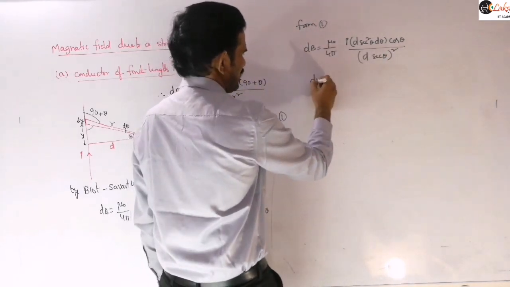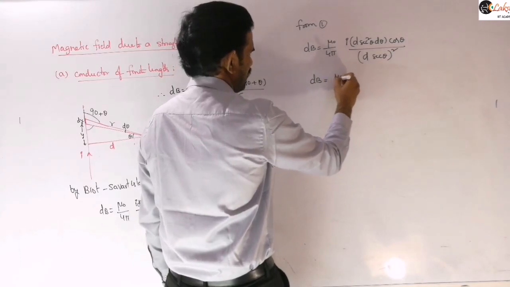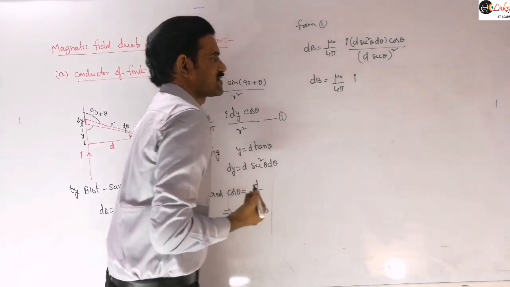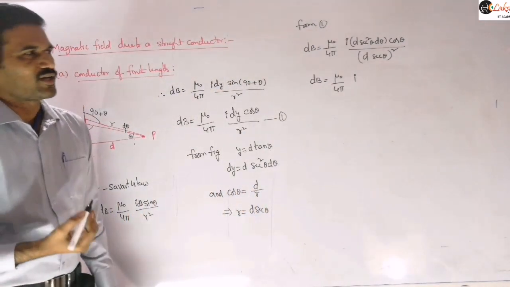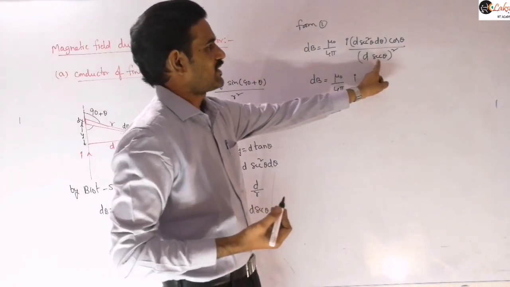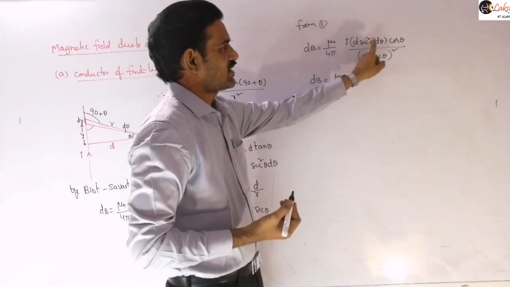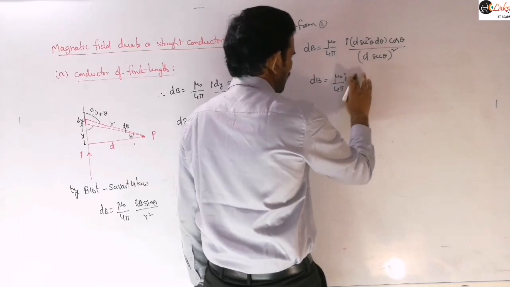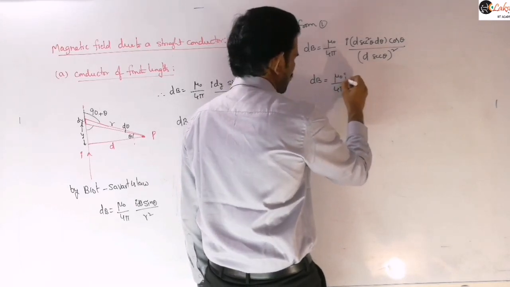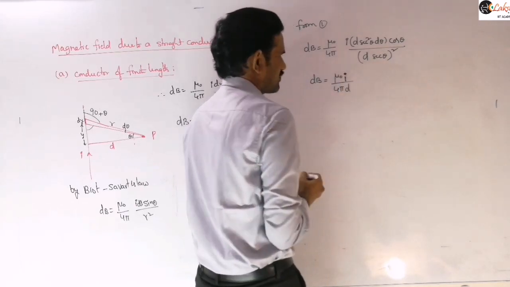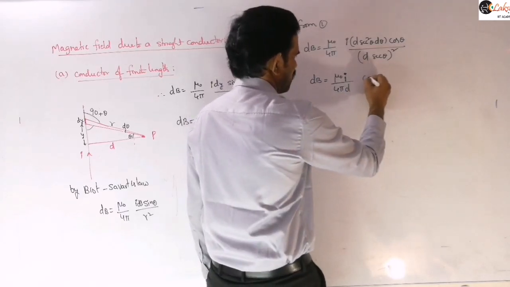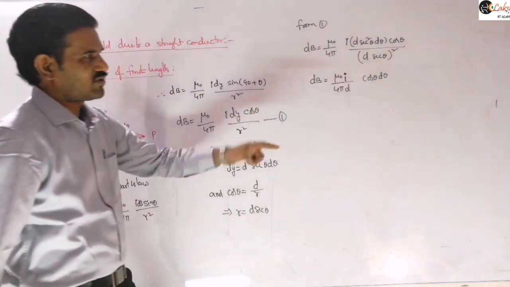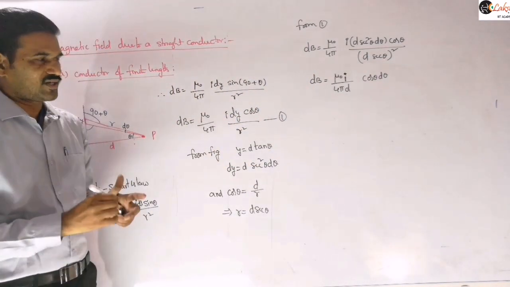So therefore this dB value is mu naught by 4 pi into I into, now the total problem we are converting in terms of theta. Here secant square theta and here secant square theta will be cancelled. I by d is a constant, so I am writing it together: mu naught I by 4 pi d. This is one expression. The remaining thing is only cos theta d theta, right? The secant square term will be cancelled there.